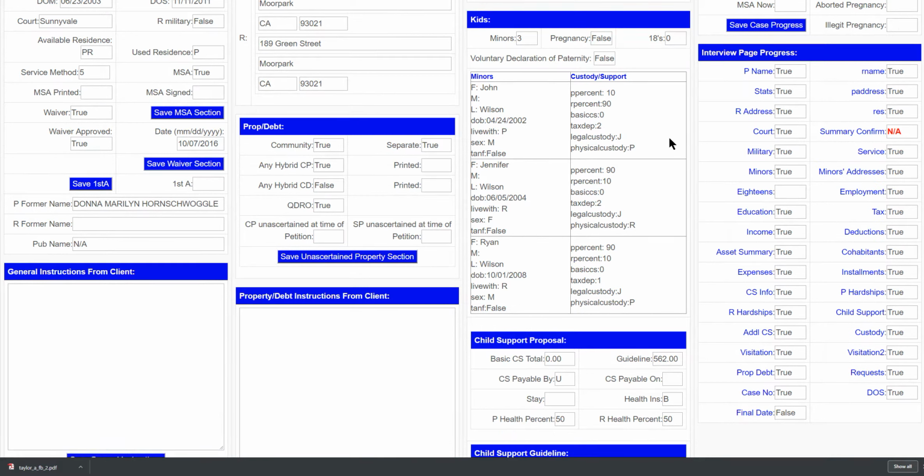Children are listed here. Name, dates of birth, lives with, sex, and whether their child support rights have been assigned to the county, if there's TANF or CalWORKs being received. Custody section, that code means something I can't quite remember right now on the tax dependency. These are percentages of primary physical custody between the petitioner and the respondent, and the proposed basic child support.